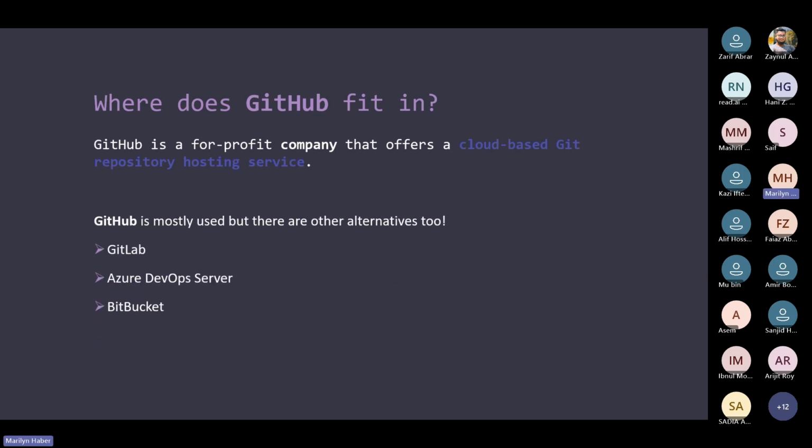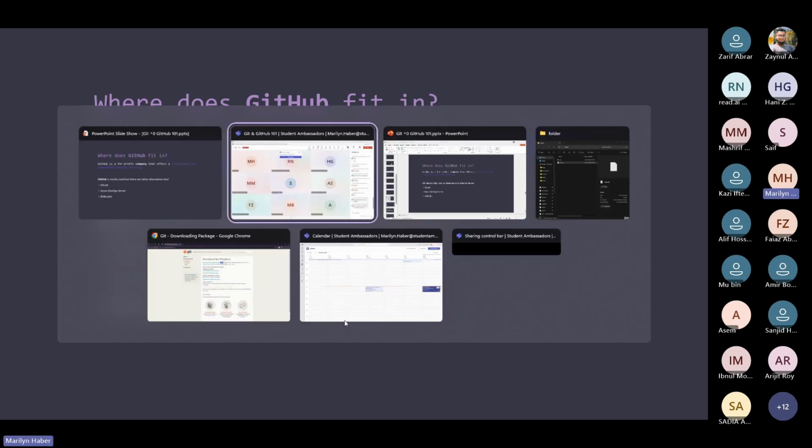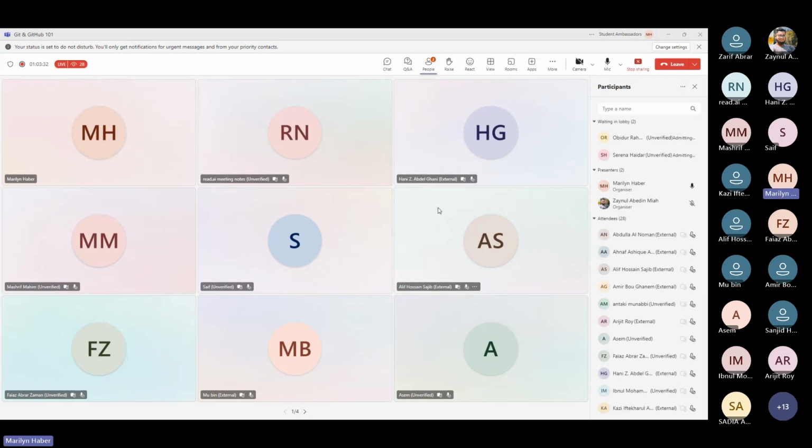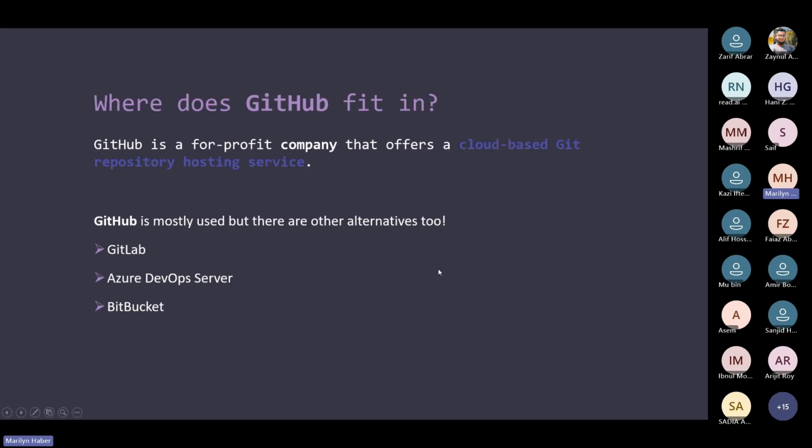And since we said GitHub is a company, GitHub is not actually the only company offering cloud-based Git repository hosting services. We have also GitLab, we have Azure DevOps Server, or you might have Bitbucket and so many more. So this is something that you have to clear out and understand in order to move on.